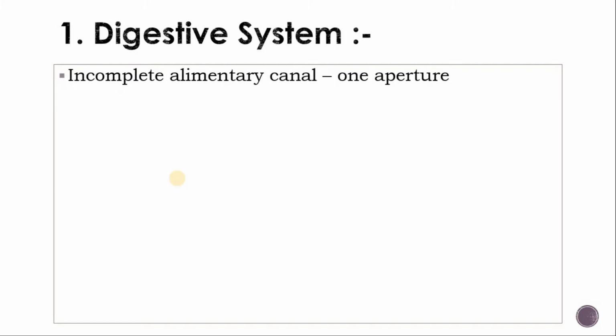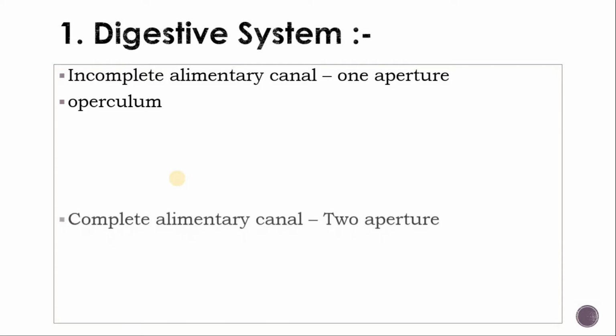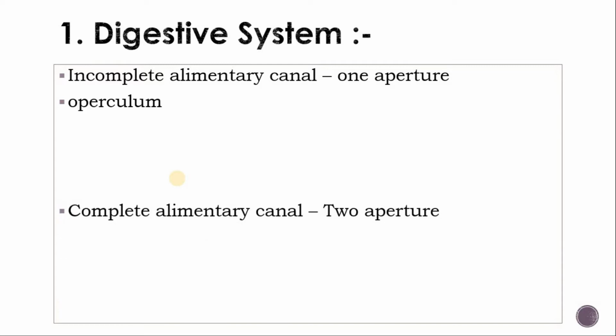There are two types of digestive system found in animals. The first one is the incomplete alimentary canal. An incomplete alimentary canal means there is only one aperture found in the animal. And in the complete alimentary canal, there are two apertures for the intake and the outlet of the food. For the intake of food there is the mouth, and for the outlet of the undigested food there is the anus or cloaca. Now we will study this in detail.